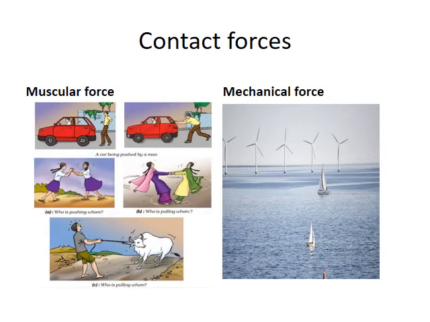Now the examples of contact forces, muscular and mechanical. Look at the picture, the activities where muscular and mechanical forces are applied. Pushing and pulling is done by muscular force. And next to the picture, big wind turbines are there which convert heavy winds into electrical energy, or even the sailing boat uses the heavy winds to move in the sea.